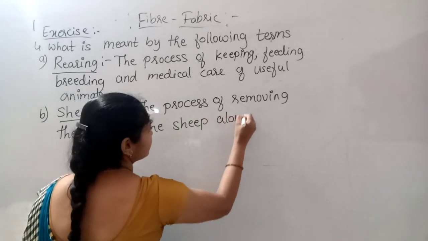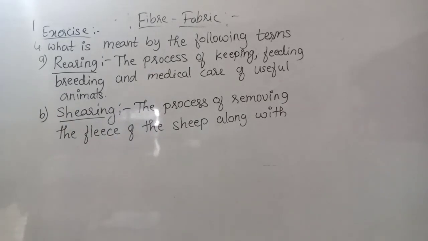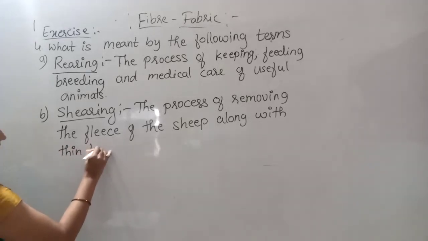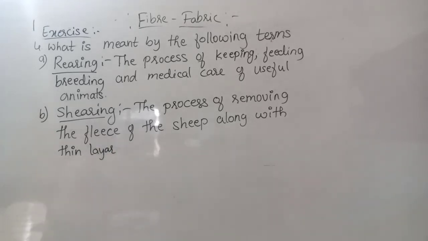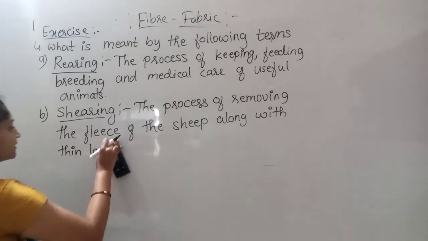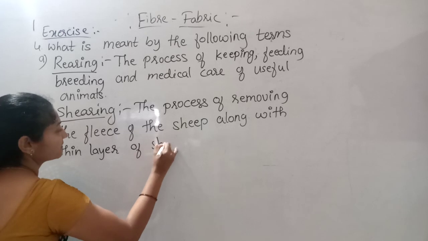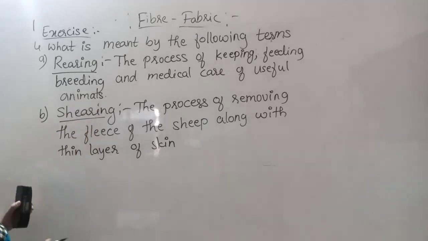along with a thin layer of skin is called shearing.